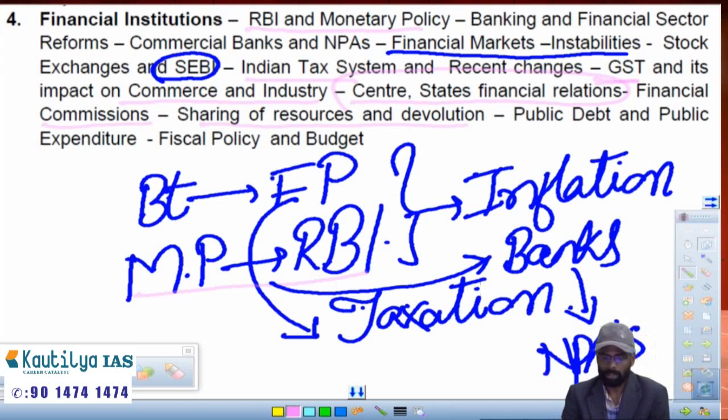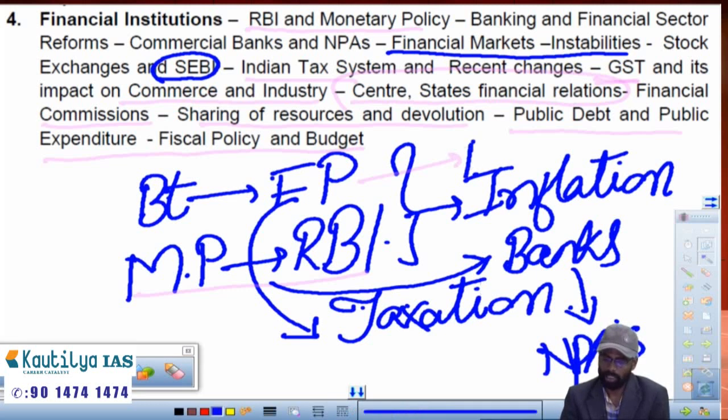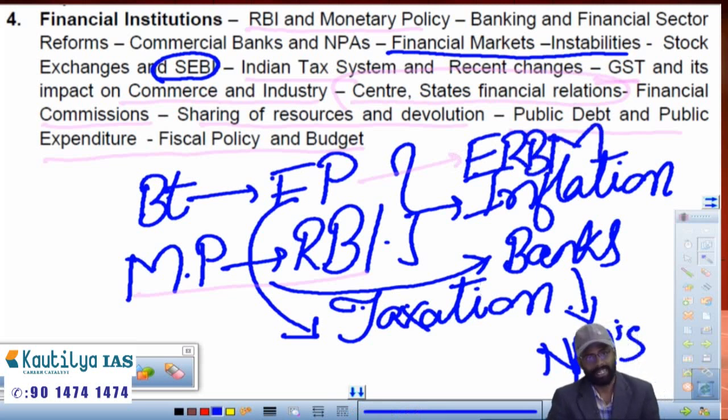Next, public debt and public expenditure, that is fiscal policy. In this, one important concept which I forgot is FRBM, the Fiscal Responsibility and Budgetary Management Act. Very important from the examination point of view, and recently the PG Nayak committee was also appointed for this purpose, and they have given recommendations. What are those? Those things we'll discuss.